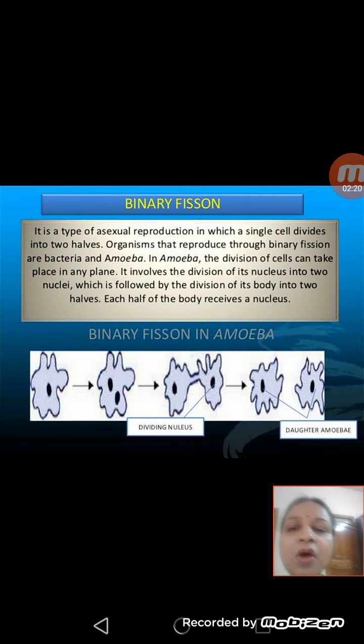Here is given the example of amoeba. As you can see, amoeba is irregular in shape. Firstly there is a division in the cytoplasm, then one nucleus divides into two nuclei, and finally two daughter amoebae are produced from a single amoeba parent. So this type of reproduction in which one organism divides into two is called binary fission, and each organism receives a nucleus similar to the parent cell. So the organisms which reproduce by binary fission are exact copies of their parents.